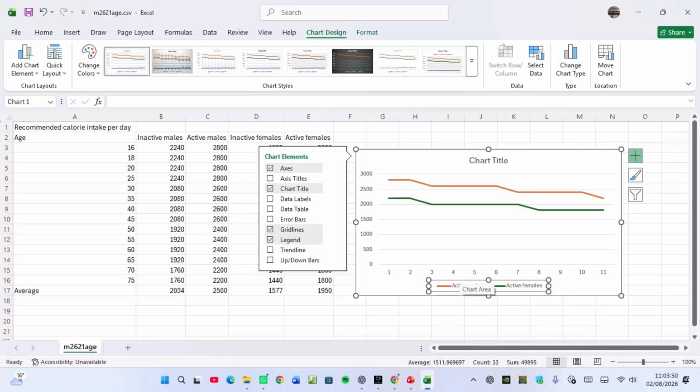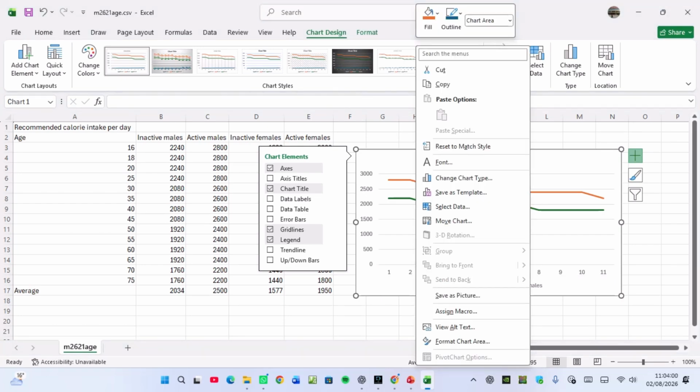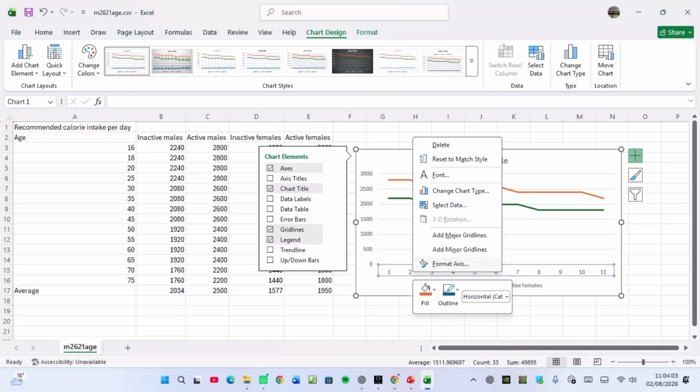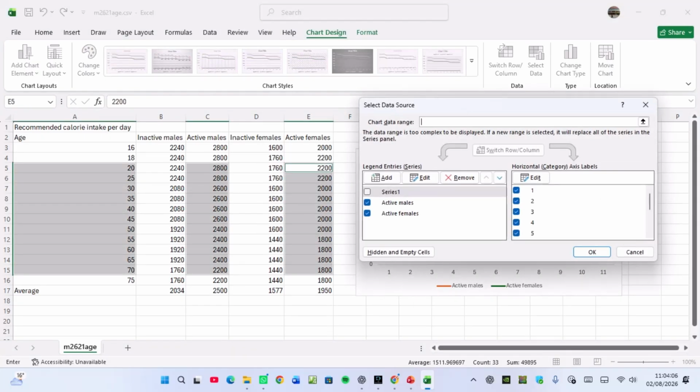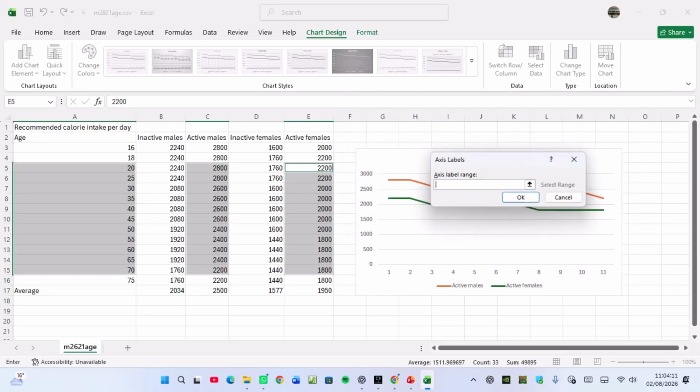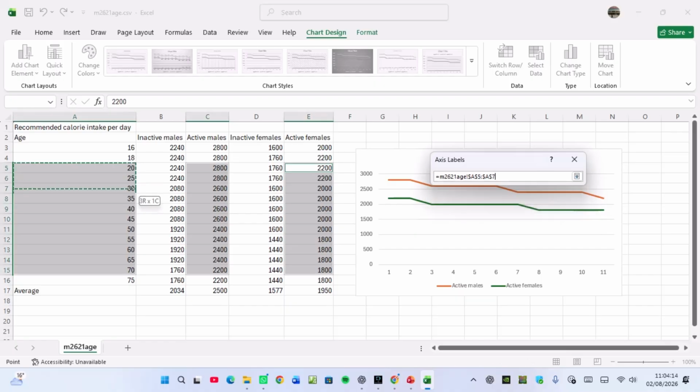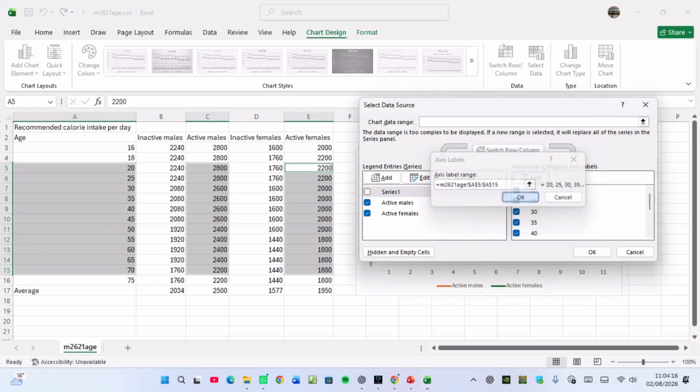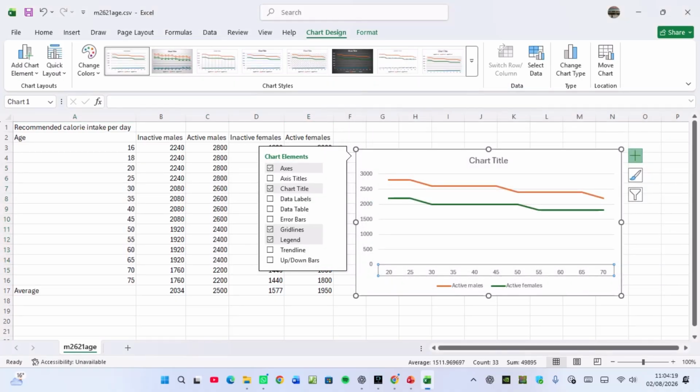And then this graph here should be able to display age 20 all the way to age 70. So I'll right click on it. Let me click on it nicely, and then select data. Is it this one here? Select this one, and then I'll be able to select from here to there. Then I click OK, and then I click OK. So you can see now 20 all the way to 70. So this is the one I was talking about to be on the x-axis. So there it is.